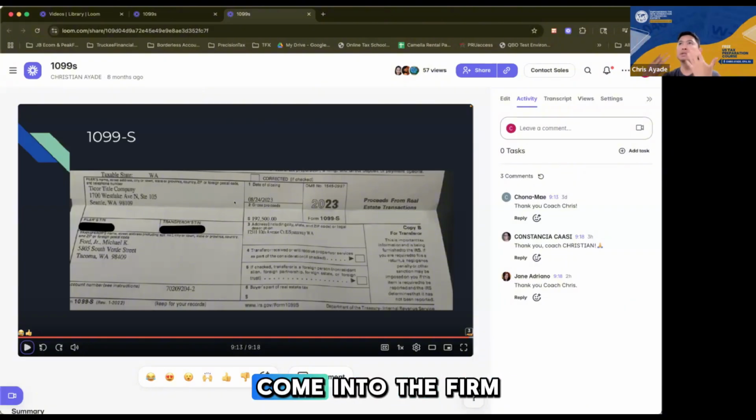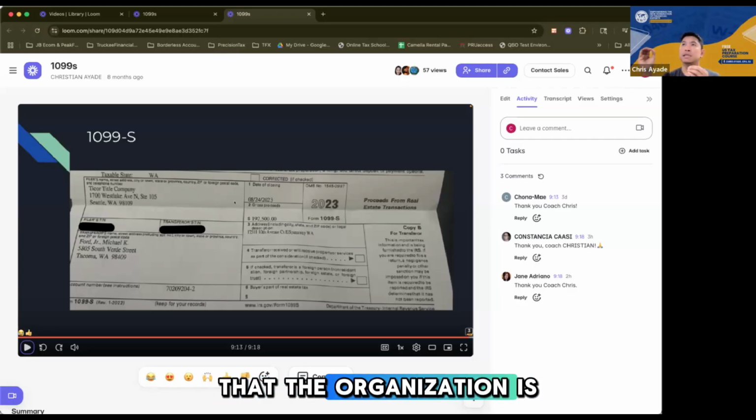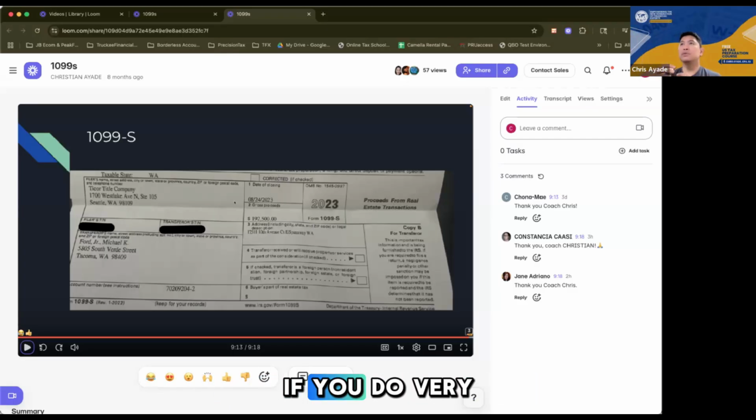So for example, you come into the firm, first year, no experience, right? So you'll probably come in as first year data entry. But because you know that the organization is structured in a way that if you do very well in a role, you will have 2 or 3 years to progress as a senior, right?